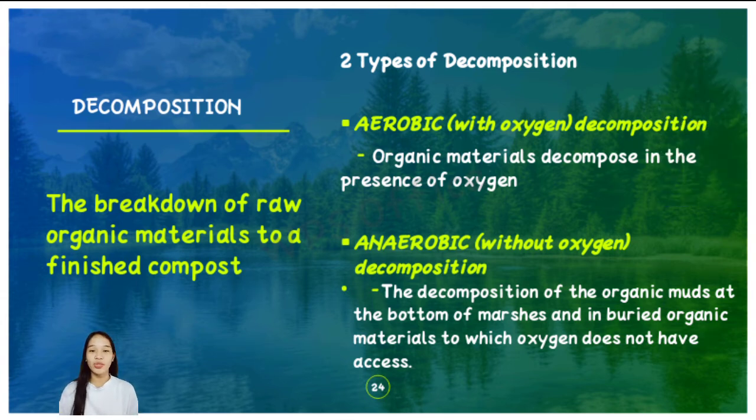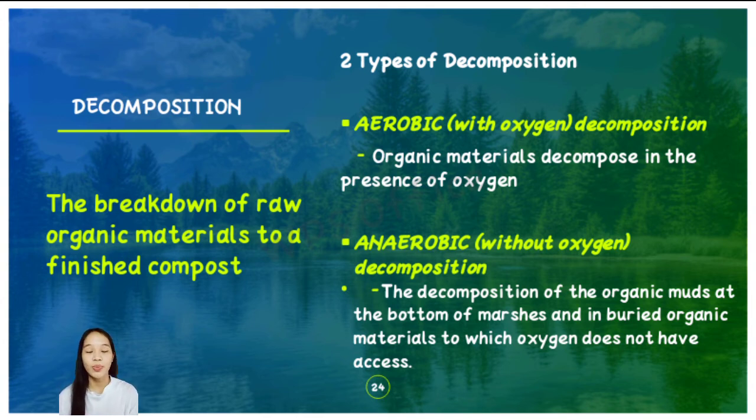The next component was the decomposition. Decomposition is the breakdown of raw organic material to a finished compost. So decomposition is a process by which dead plants and animals are decomposed and turned into organic raw materials for plants to grow. There are also two types of decomposition: aerobic decomposition and anaerobic decomposition. Aerobic decomposition has oxygen, in which organic materials decompose in the presence of oxygen. An example of aerobic decomposition is where droppings from trees and animals are converted into a relatively stable humus.